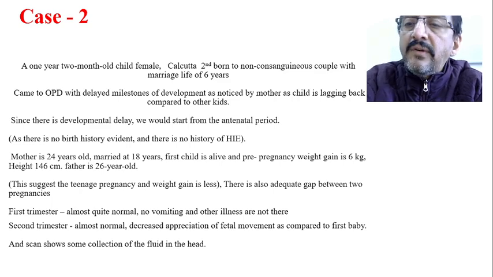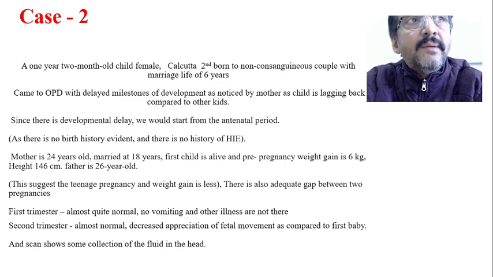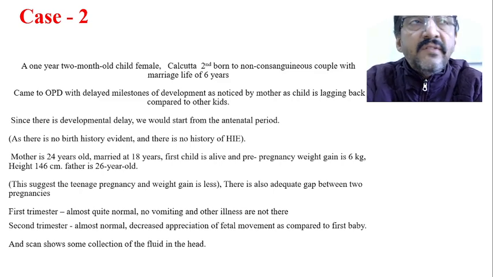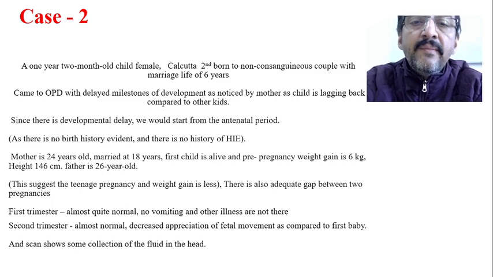The height is 146 centimeters, and the father is 26 years old. Both the couple are very young. The mother is 24 years old and the father is 26 years old, and this is a second child. So this suggests that this was a teenage pregnancy. Therefore, the maternal weight gain is less during the pregnancy. There is an adequate gap between the two pregnancies; you can notice that the gap between the first child and second child is almost 3 years.